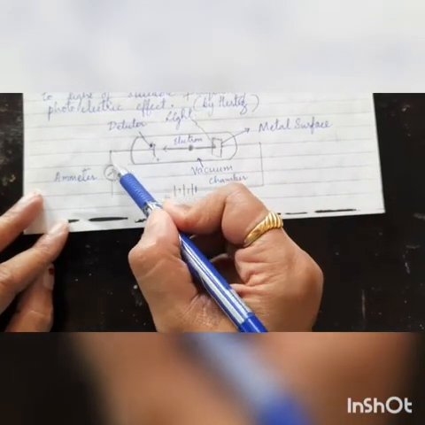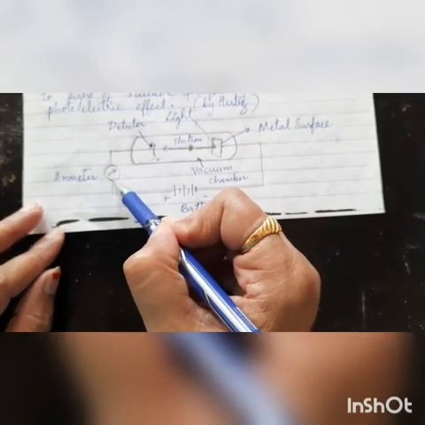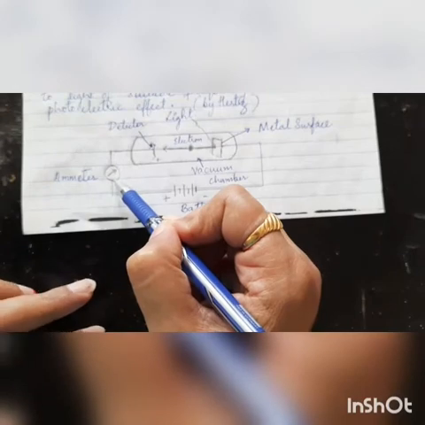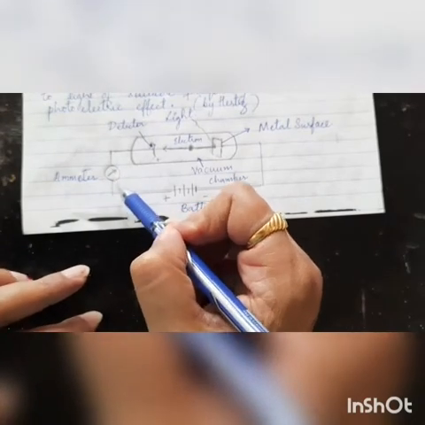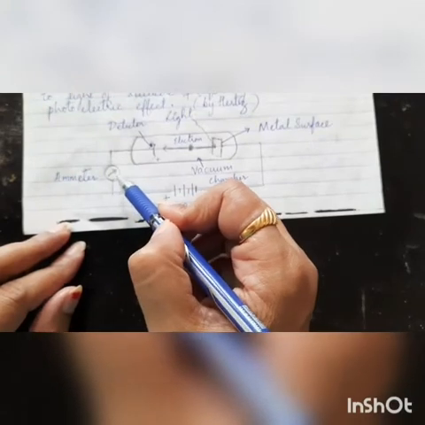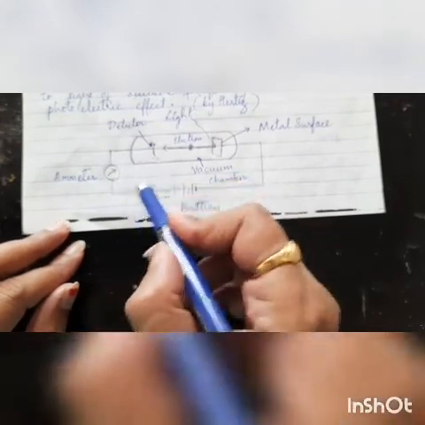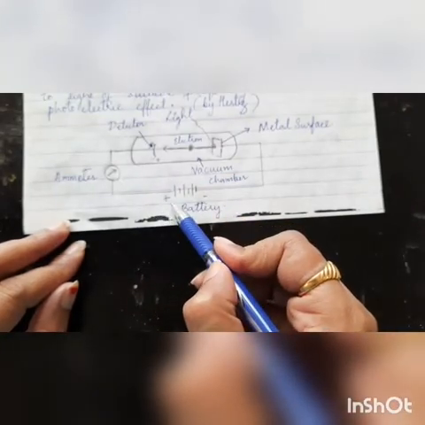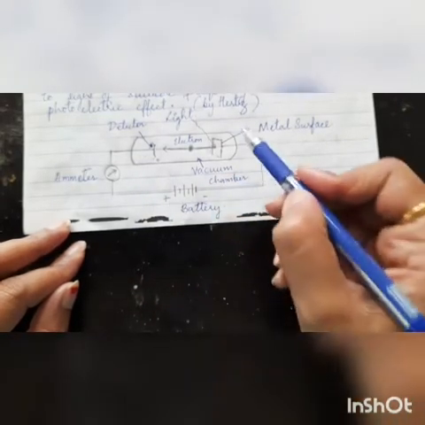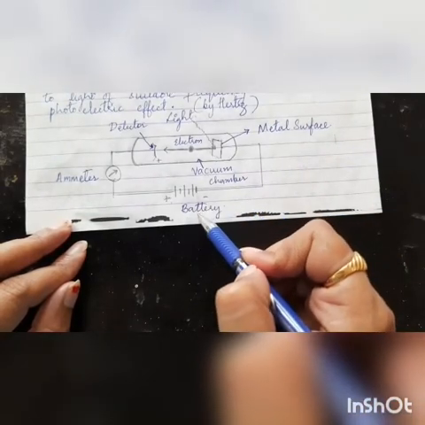This detector is connected to an ammeter which indicates the presence of electric charge. If there is a deflection here, it indicates the presence of a charged particle. The detector is connected to the positive terminal of the battery, and the metal is connected to the negative terminal of the battery.